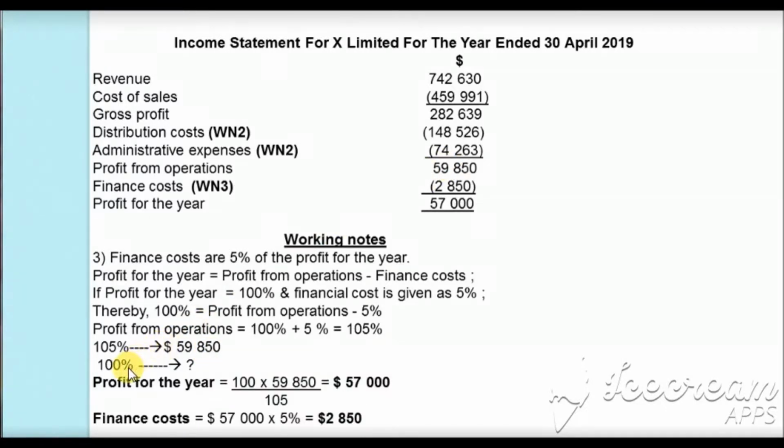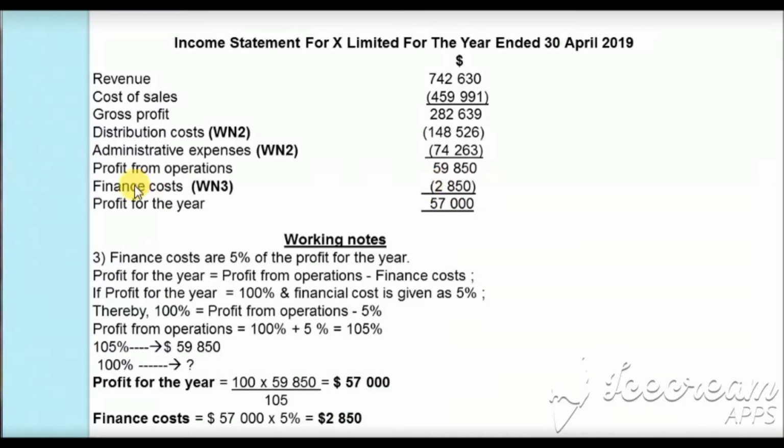And if we want to get 100%, it will be how much? So when we cross multiply it, we get the profit for the year is equal to 100% times $59,850 divided by 105%. So the profit for the year will be $57,000, and the finance cost is 5% of this, which will be $2,850. Now we have all the information, so let's complete the income statement.